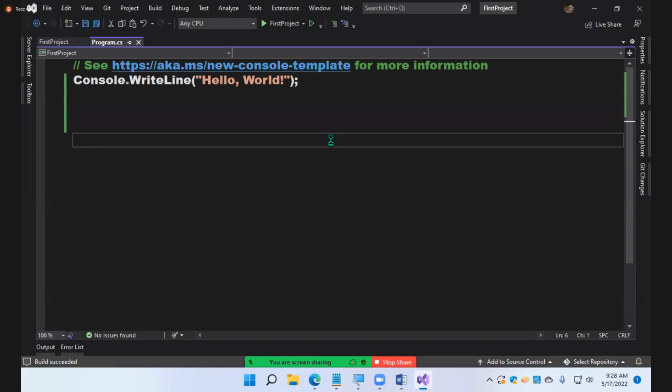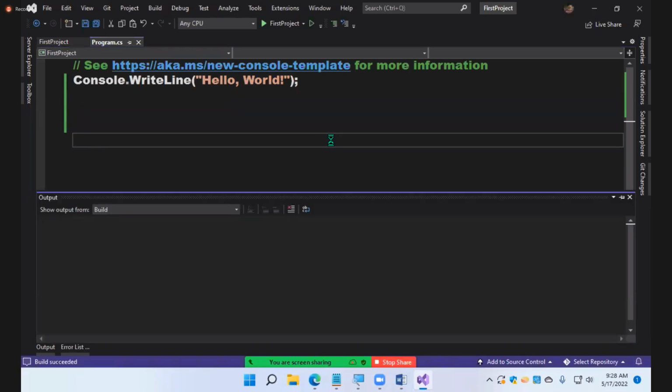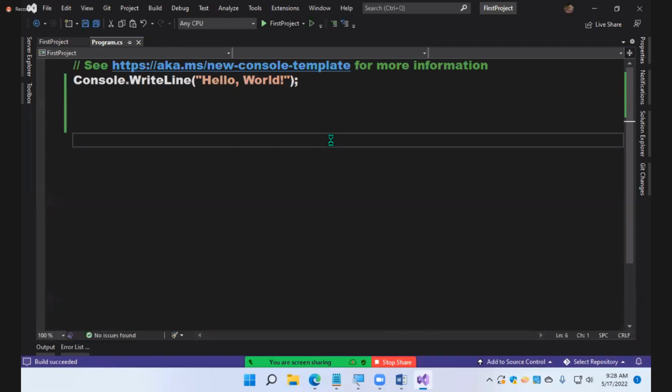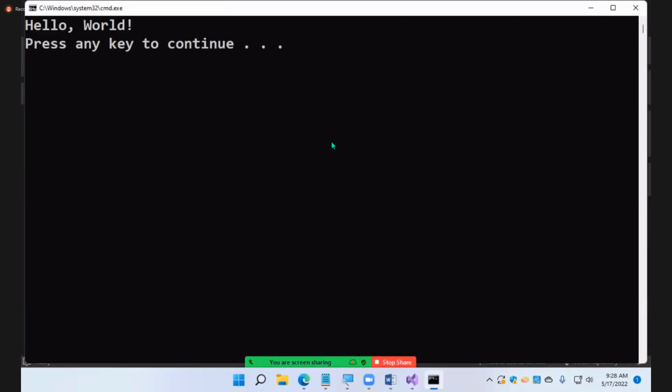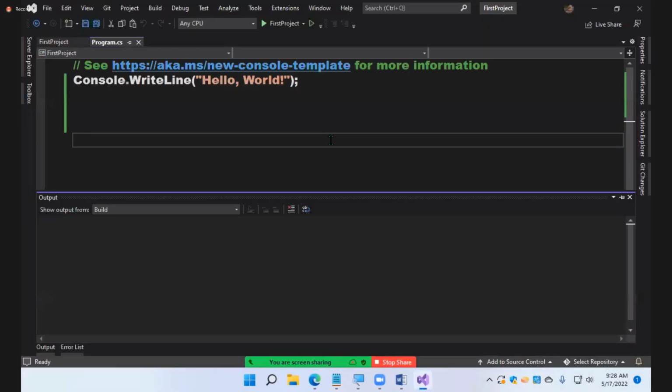F5 compiles the project, opens the window, and it closes. What is the difference between control F5 and F5? When I use control F5, it will show you a message on the screen: you can press a key and close it. But if we use F5, it opens, displays the output and closes the screen immediately.